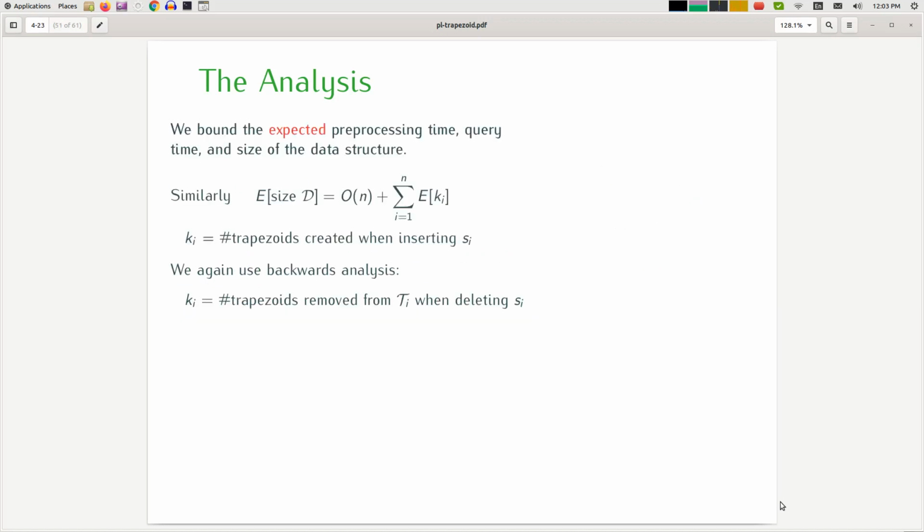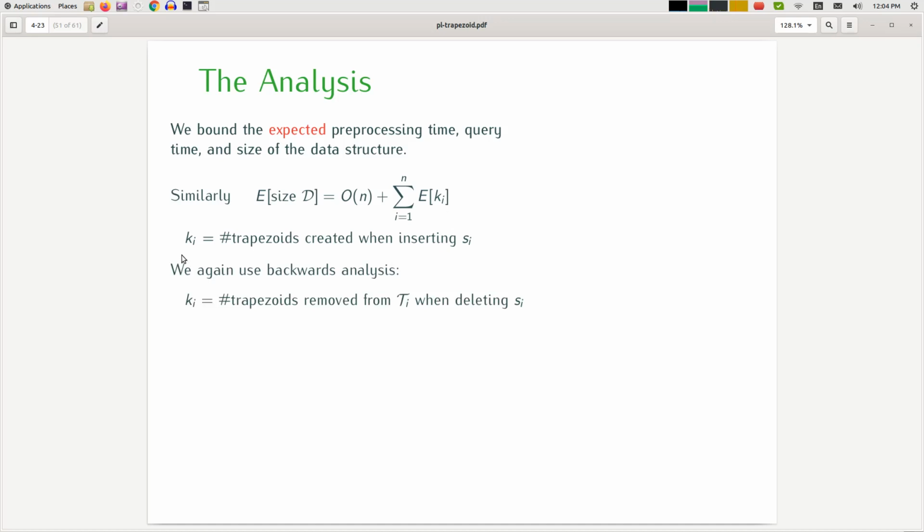So let's go back. Here I want to bound asymptotically the size of the data structure. Again, I've ignored the O notation here. We can see that this is bounded by this equality. And here again, I have switched the order of expectation and summation, because technically it is the expected value of the sum of Ki's, but you can switch them around. Therefore, I just need to bound the sum of the expected values. So I just need to find the expected value of Ki, the number of trapezoids created when inserting Si.